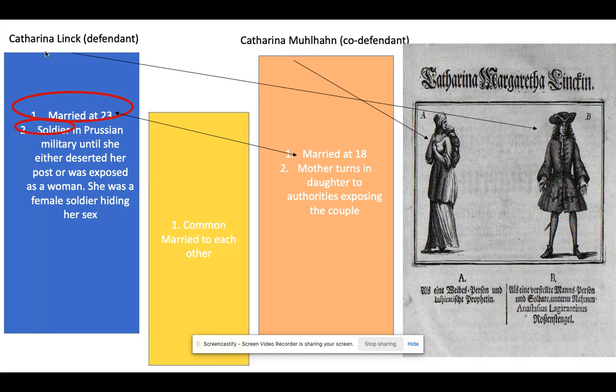Think about this case here. They've been married, and the question is whether or not the co-defendant was aware that the husband was a woman, because that seems to be the issue here. Does the co-defendant know that the person she's accused of having a relationship with, did she know throughout this marriage whether this was a man or a woman?